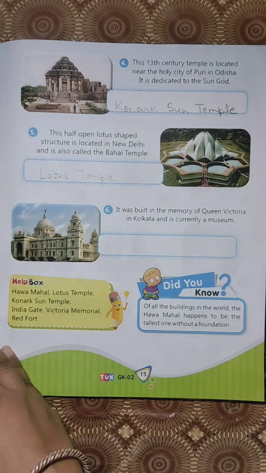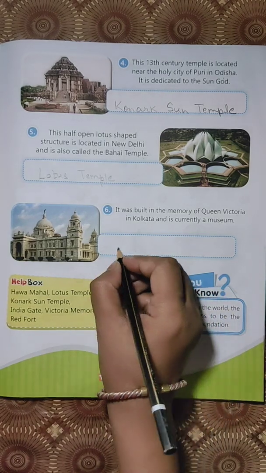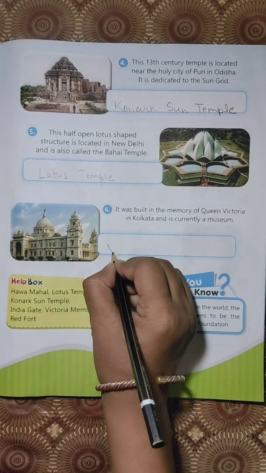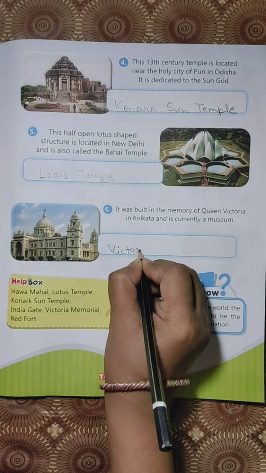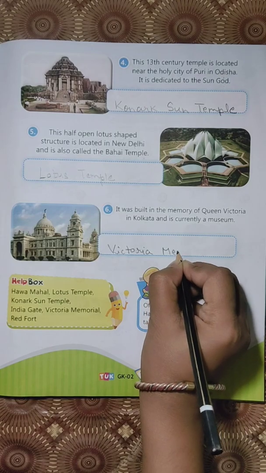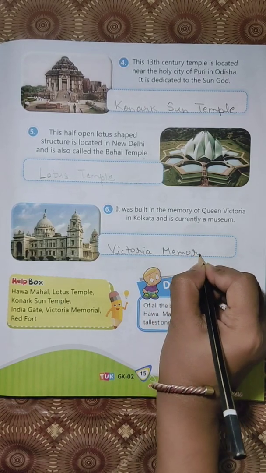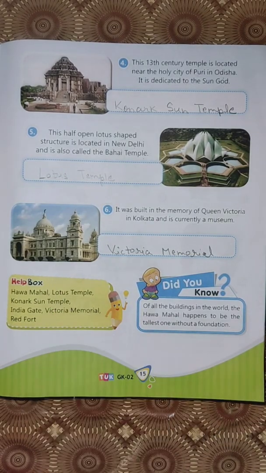So which place is this? This is Victoria Memorial. V-I-C-T-O-R-I-A, Victoria Memorial.